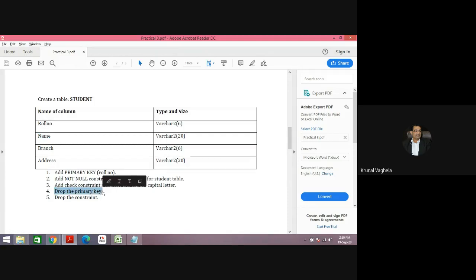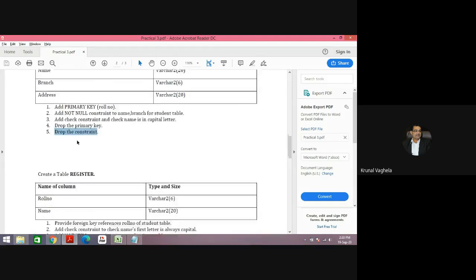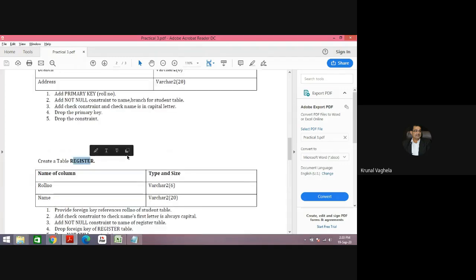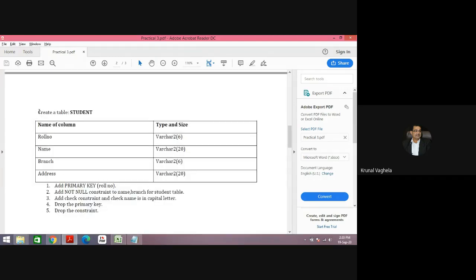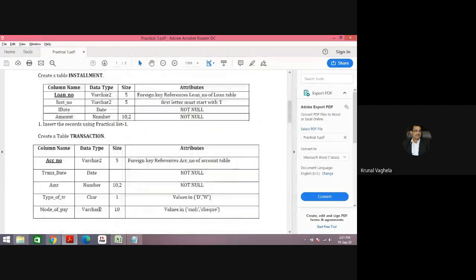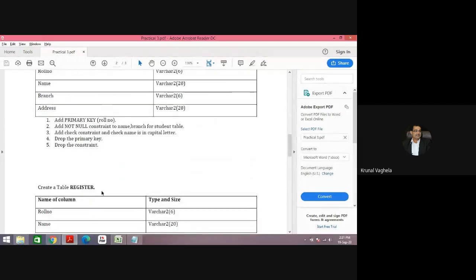Drop primary key. For example, after some time you don't want to keep this column as your primary key, then you drop the constraint. So I will tell you how to add the constraint and how to delete the constraint. So one is the student table and one is the register table. Right now, today, you make the tables without constraint up till this. When we come into the next lab, I will directly start with this. So these four tables you need to make with constraint. These two tables, student and register, without constraint.